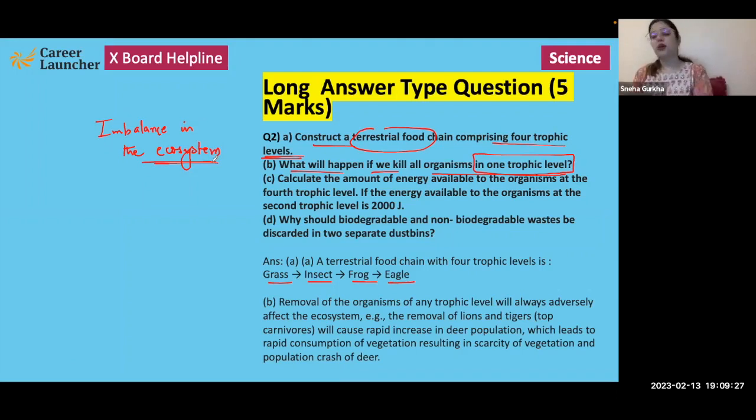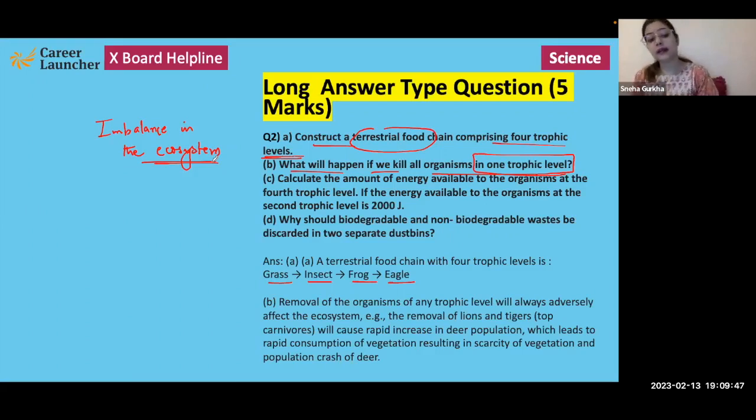If you remove one part, then the entire food chain or food web will come crashing down, because all the organisms at different trophic levels are interdependent on each other in some way.